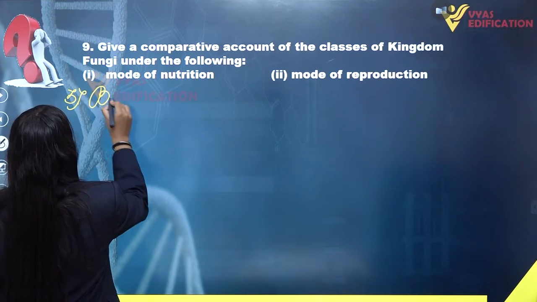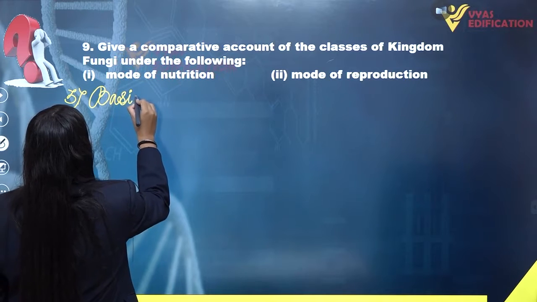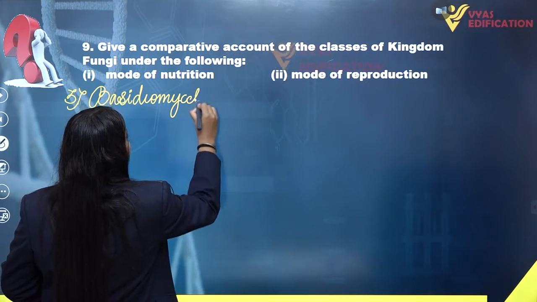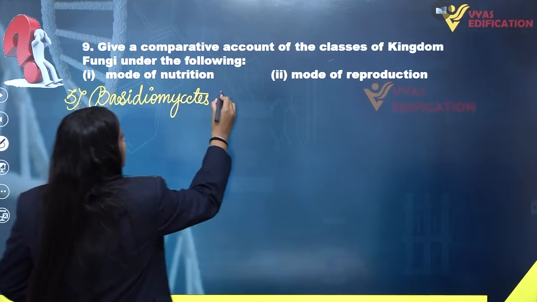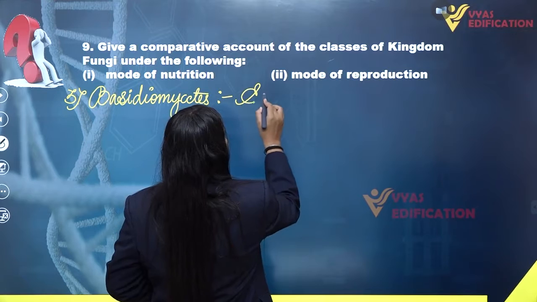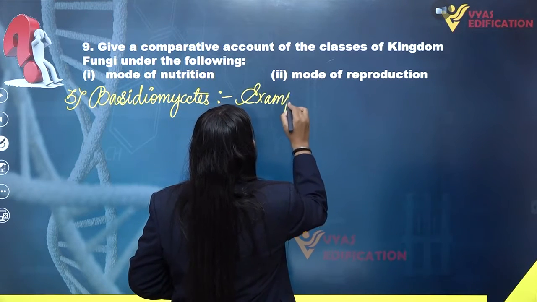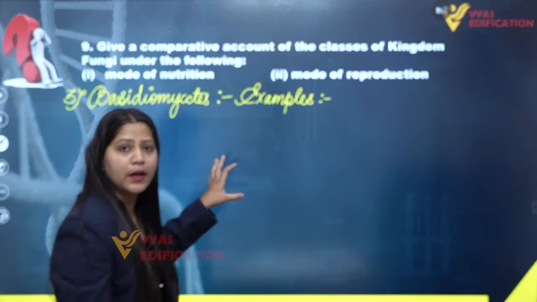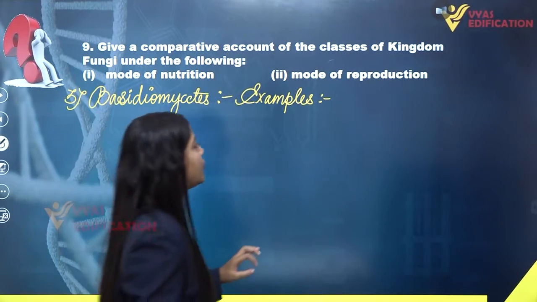So we are going to discuss Basidiomycetes. As we know, first of all, we are going to write examples or the names of those members which are included in the class Basidiomycetes of fungi.